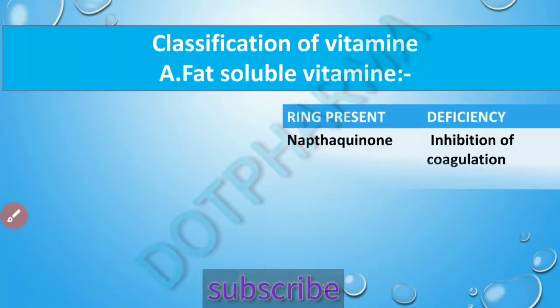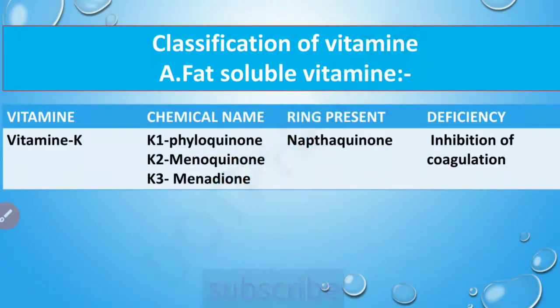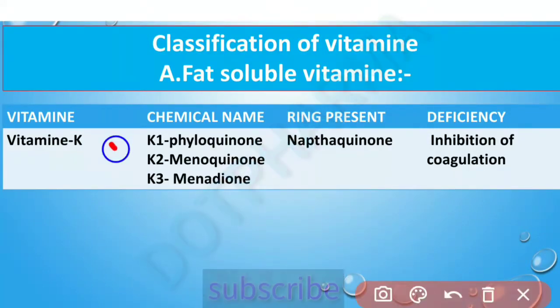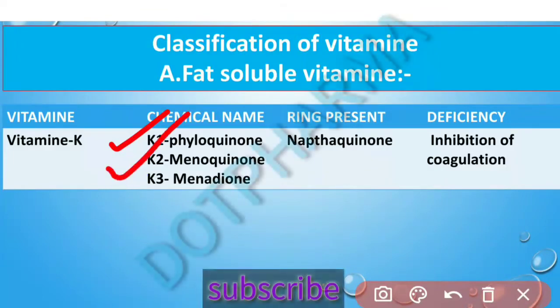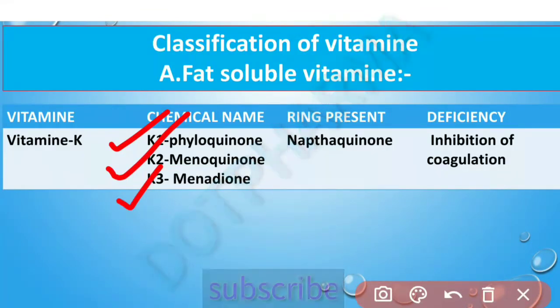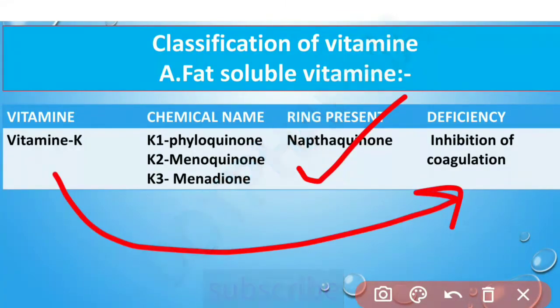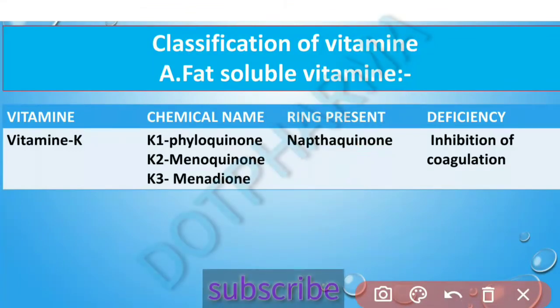Next is vitamin K, which acts as a cofactor in a number of body components. It is classified as K1 phylloquinone, K2 menaquinone, and K3 menadione, and the ring present in vitamin K is the naphthoquinone ring, and vitamin K deficiency leads to inhibition of coagulation.